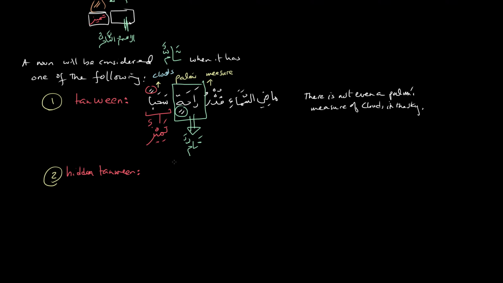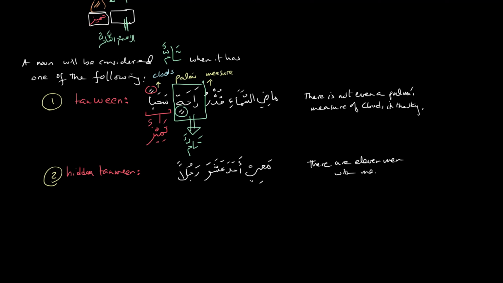Ma'i ahada ashara rajulan. Okay, there are 11 men with me.